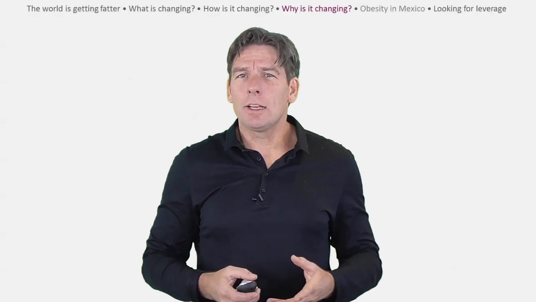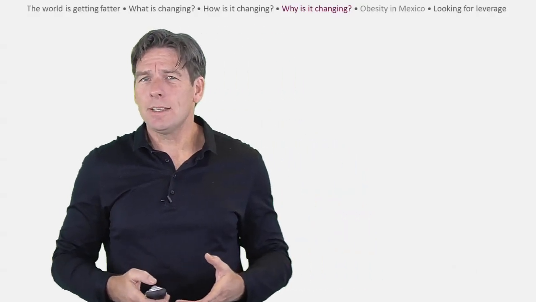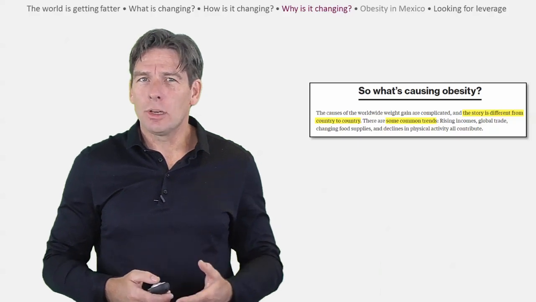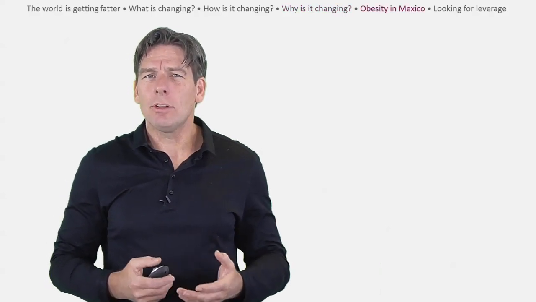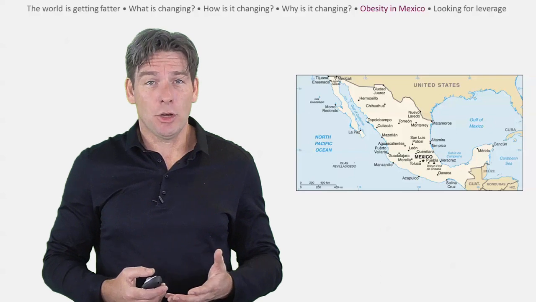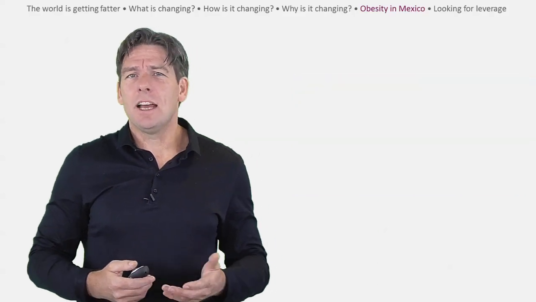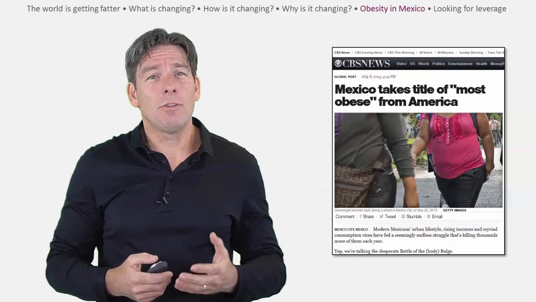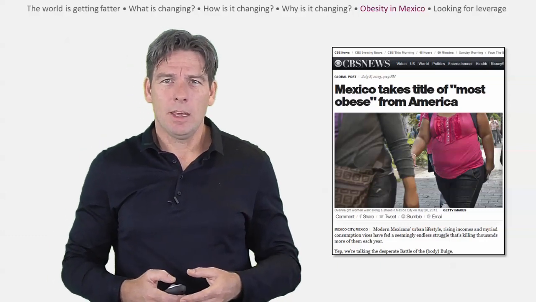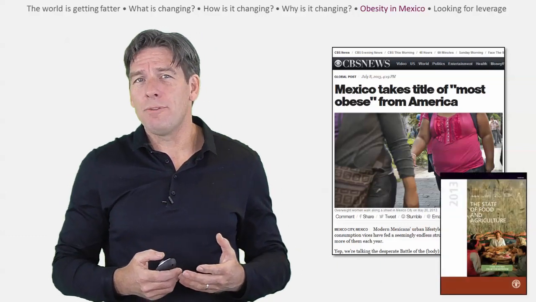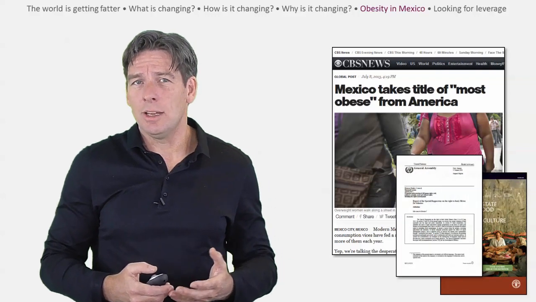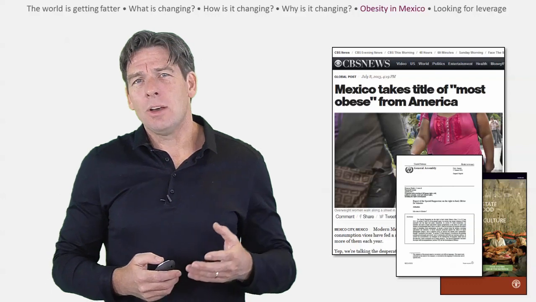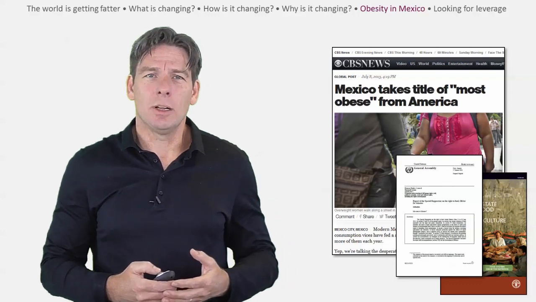The Bloomberg.com article notes that while there are common trends, the story is different from country to country. Let's have a closer look at a populous country that is currently battling obesity: Mexico. I found a second article, this time on CBSNews.com, entitled "Mexico takes the title of most obese from America." It refers to a report from the UN Food and Agriculture Organization and the UN Special Rapporteur on the Right to Food, so I've downloaded and read through these documents as well.